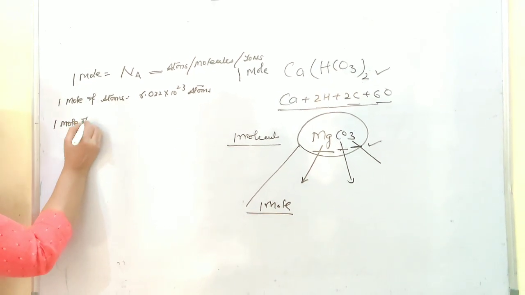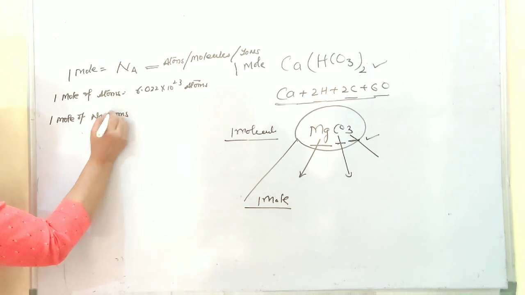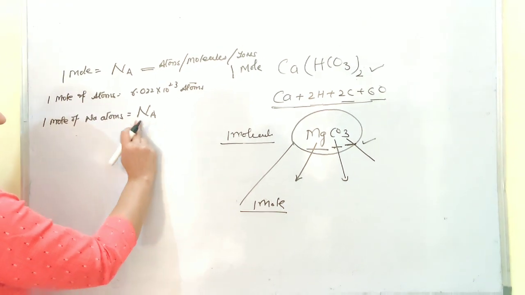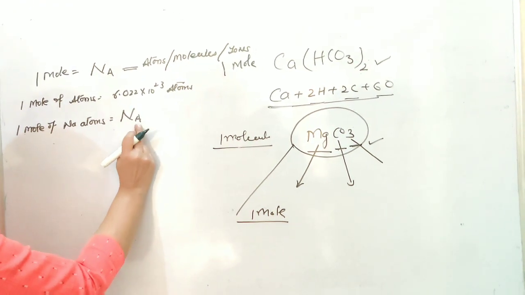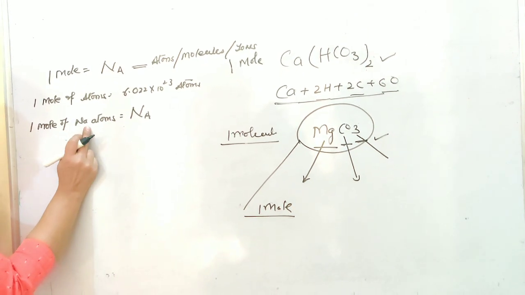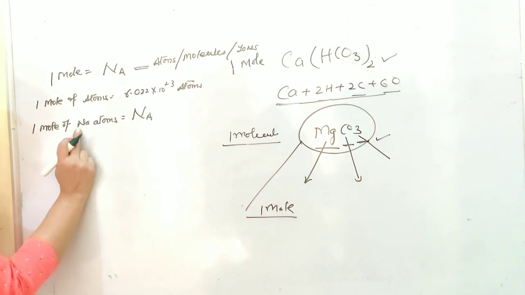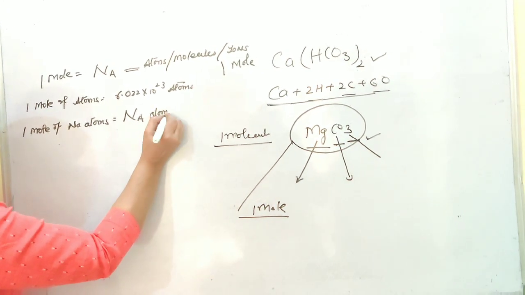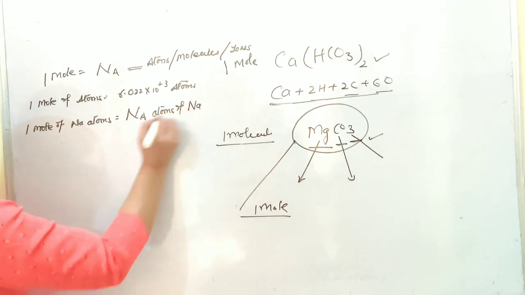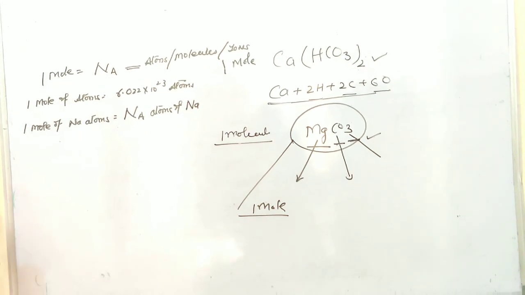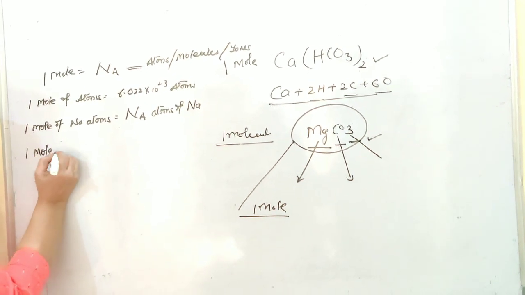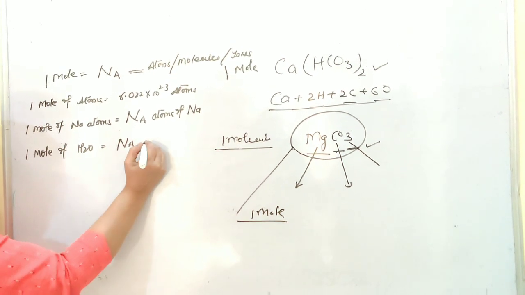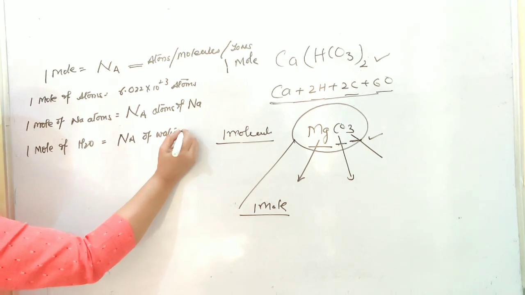1 mole of sodium atoms is equal to Na. I intentionally wrote sodium, to make this clear that if you are writing the Avogadro number, A should be capital and sodium should be written as Na. It's a small a as the second part. Okay, 1 mole of sodium atoms is equal to these many atoms of sodium. So we have made it more specific. Exactly in a similar way, if I say 1 mole of water, then it is equal to Na number of water molecules.